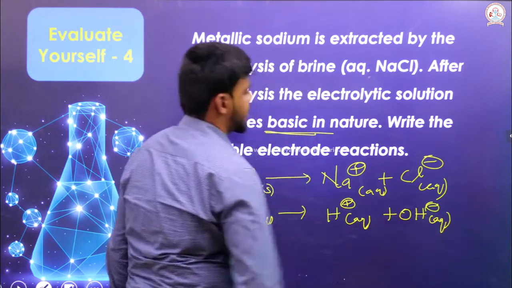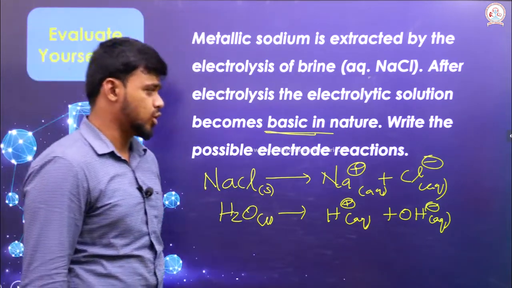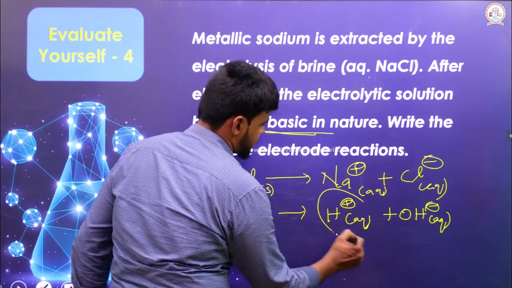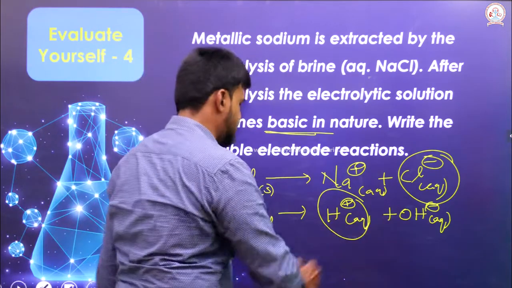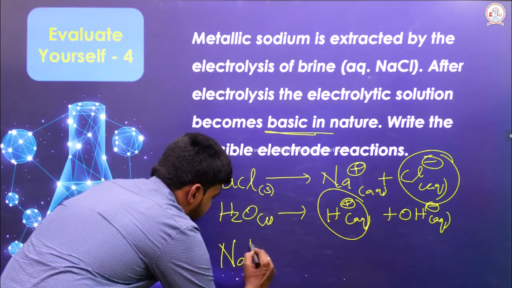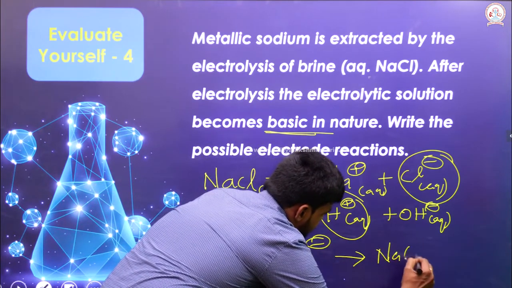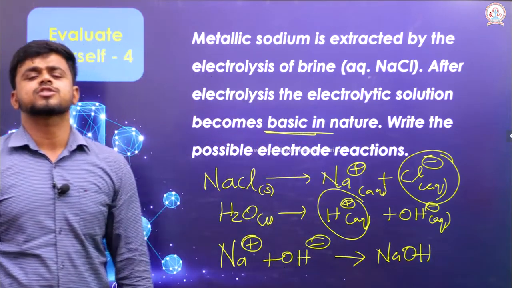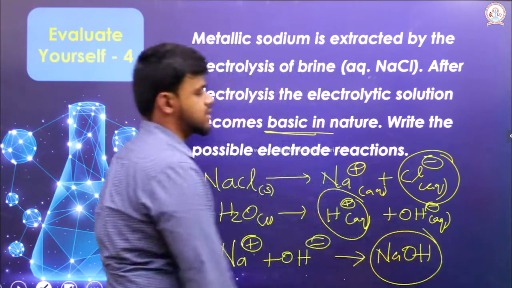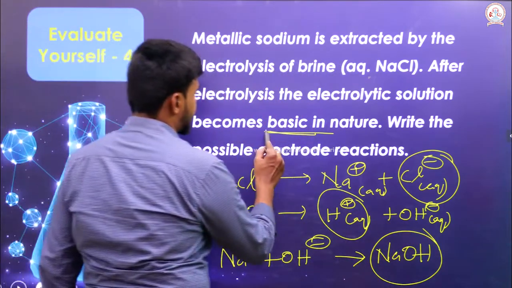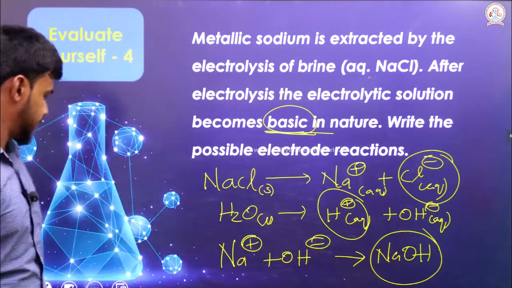These two reactions result in the formation of 4 ions. The hydrogen will take the chlorine and go as HCl. The ones left out are sodium and OH, so Na+ will react with OH- and form NaOH. We know that NaOH is a strong base. Due to the formation of the strong base, the electrolysis of brine solution is basic in nature.